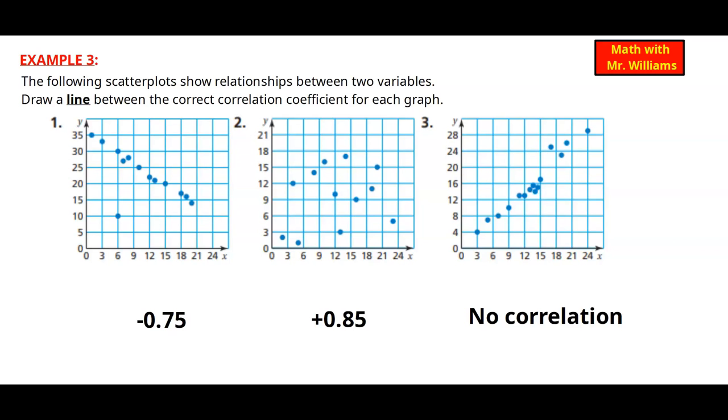Math with Mr. Williams, example 3. The following scatter plots show relationships between 2 variables. Draw a line between the correct correlation coefficient for each graph. So here we see the first graph.